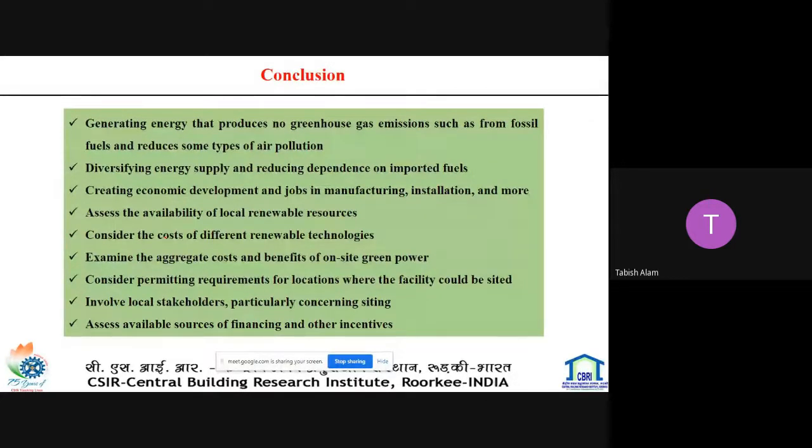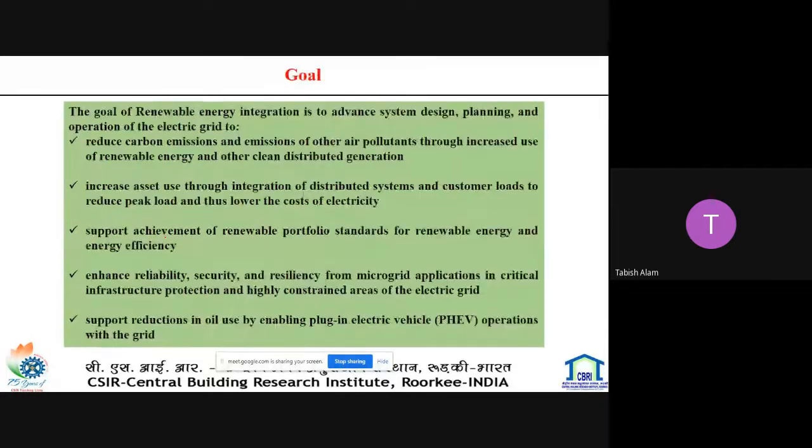This is very important: which energy source is available at a particular site. There are various optimization techniques to optimize the system based on the availability of the different renewable energy sources. So these are some conclusions. These are the goals to achieve renewable energy integration, to advance system design, planning and optimization.